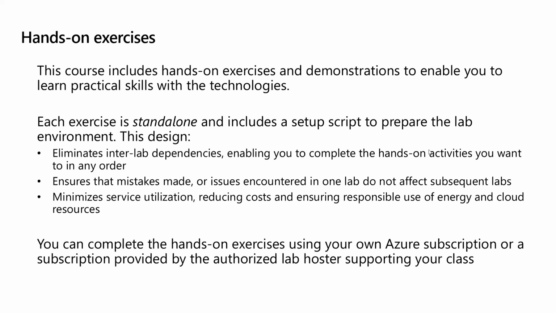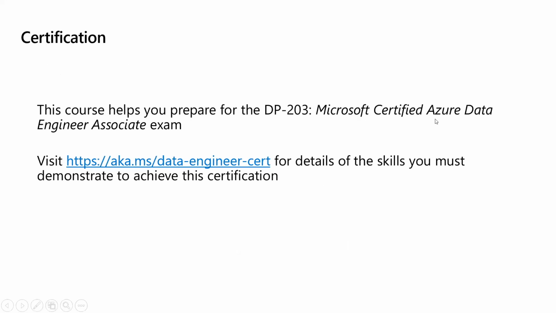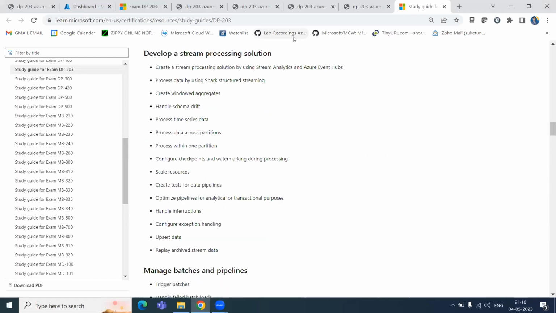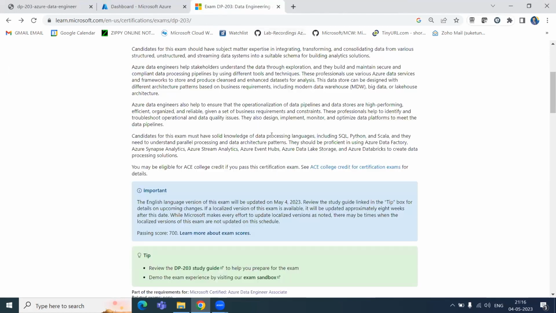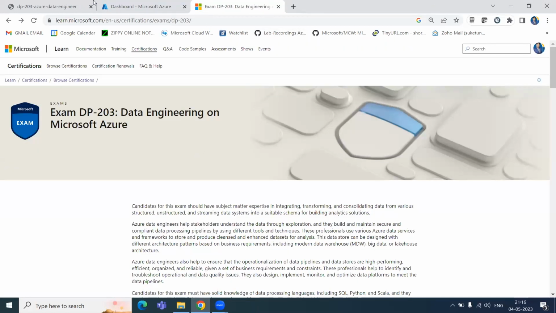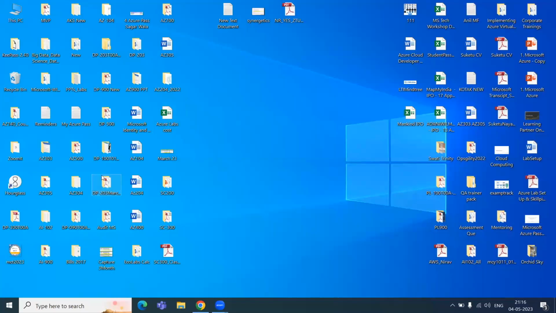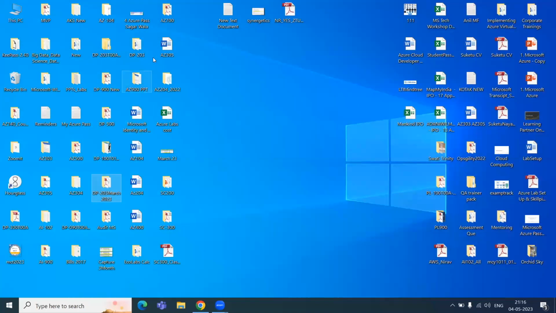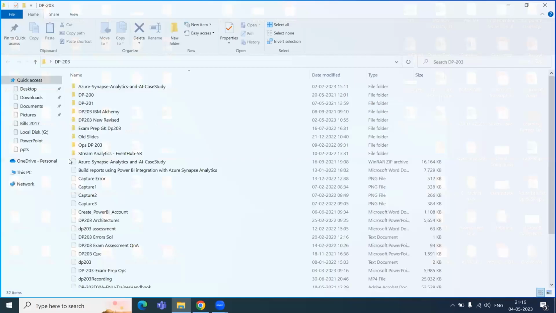So the hands-on part we will also take care of. We're using an Azure free trial, or maybe we can go with the proper lab provider which Microsoft recommends, so I will check that also. No problem. Any questions related to whatever I discussed with you right now? I think this is clear. Any doubt? Anything you want to ask about this course or any details?